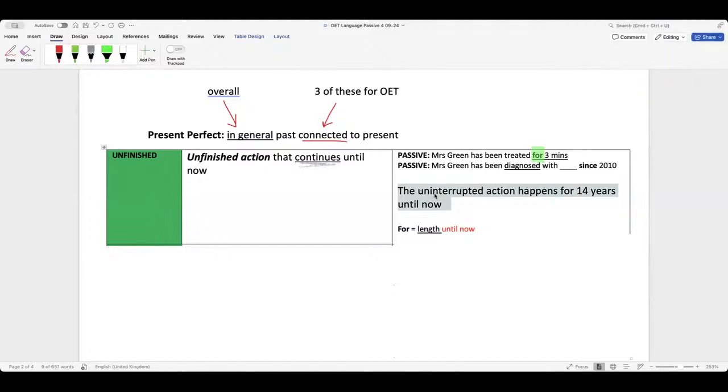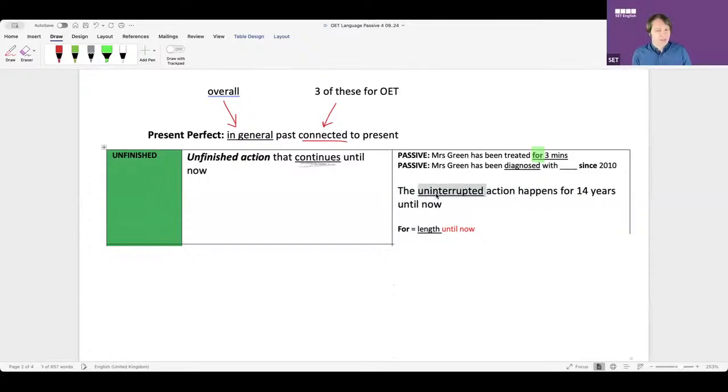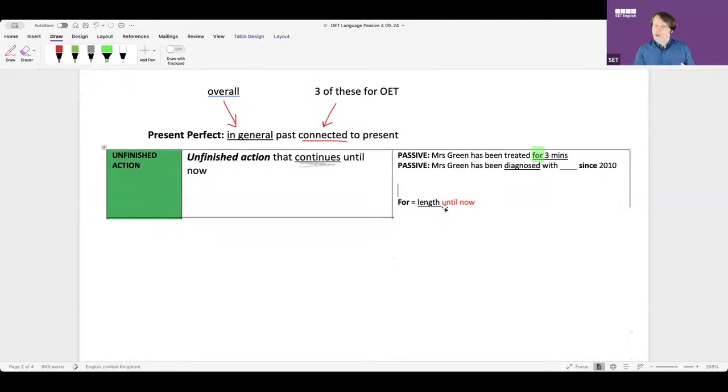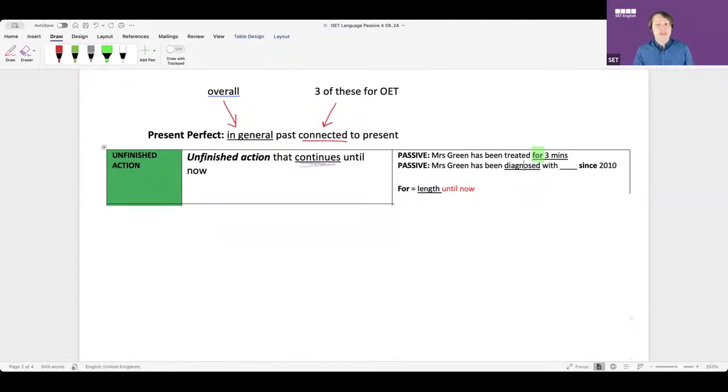Does that make sense, guys? That means the action is for the doctor, not for the patient. It's an unfinished action. Exactly. So we never say diagnosed with this one. It's a great question. Thank you. Instead of diagnosed, what can we say?